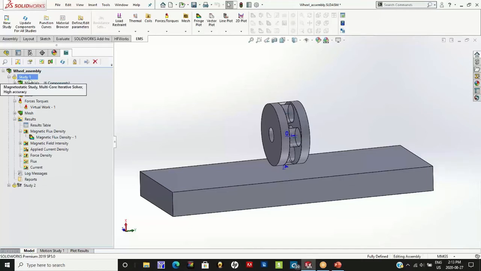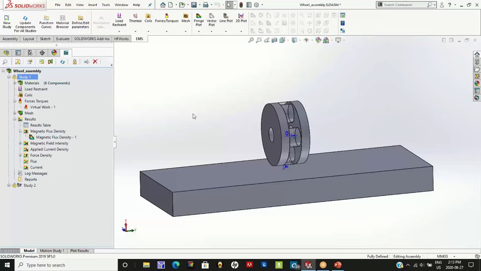Here we have created a study, and the type of study that we are using today is called a magnetostatic study. The magnetostatic study is one that you will use when you have permanent magnets, as we have in this case, or DC excited electromagnets, or a coil excited by a DC current, or a combination of permanent magnets and coils excited by DC current.